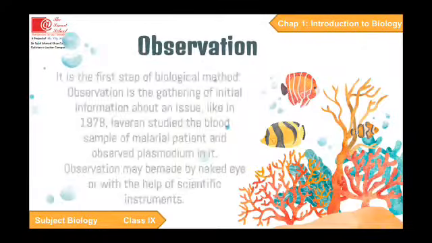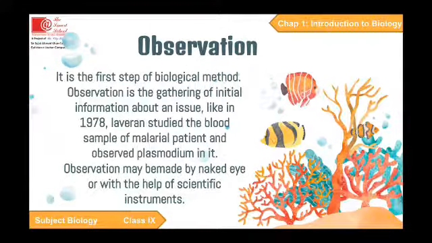Number 1 is observation. It is the first step of biological method. Observation is the gathering of initial information about an issue. Like in 1978, Levin studied the blood sample of a malarial patient and observed plasmodium in it. Observation may be made by naked eye or with the help of scientific instruments.